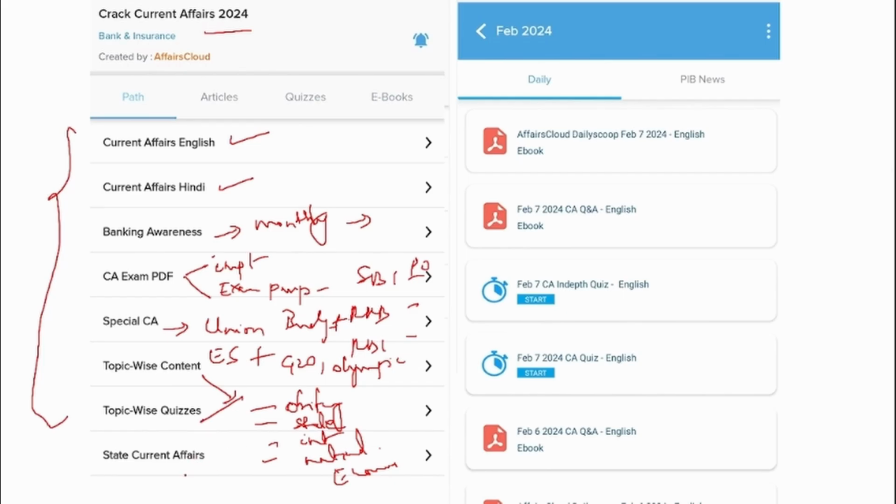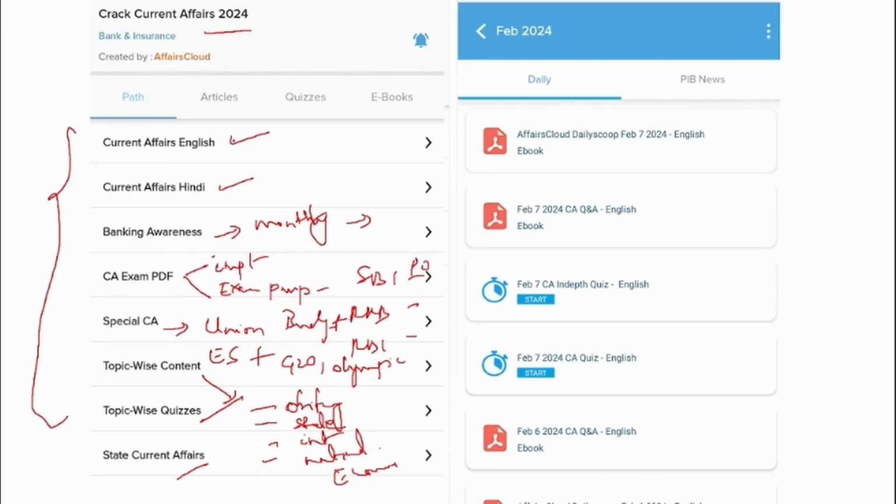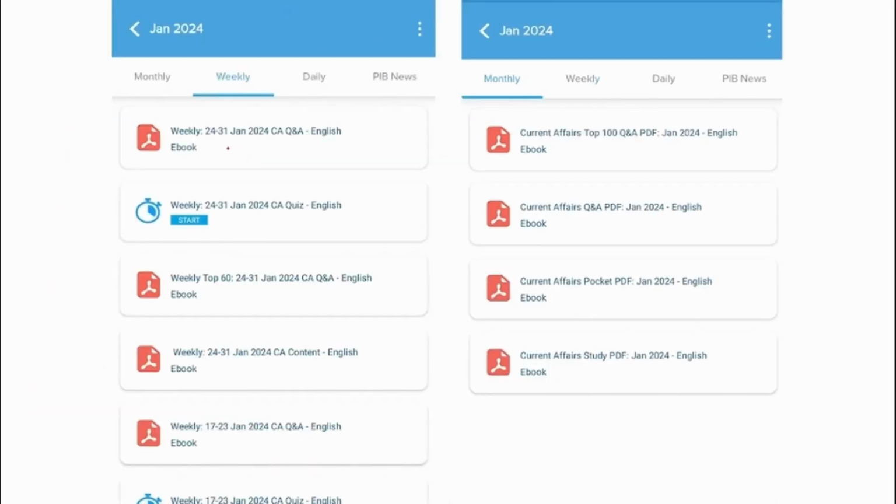Apart from that, we also provide state current affairs. Now, here if you see, we provide you with the day-to-day PDF, and here we provide you with the weekly PDF. That particular week's news will be compiled into a PDF in question and answer format in English and uploaded here. To strengthen your learning, you can also attend the quiz.